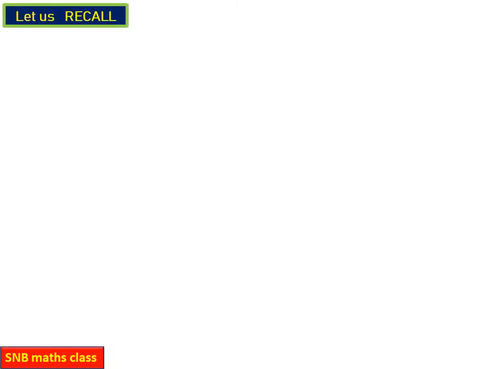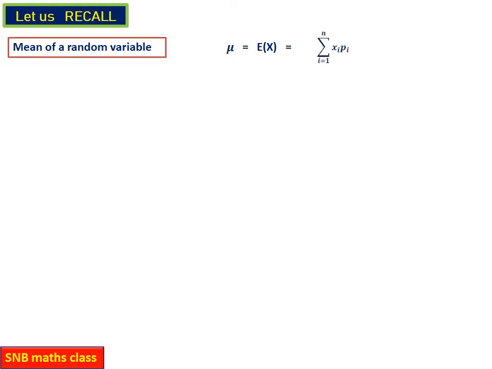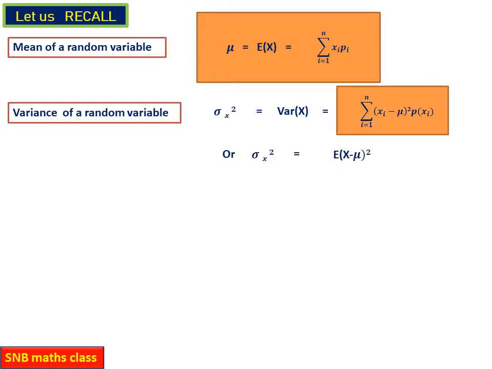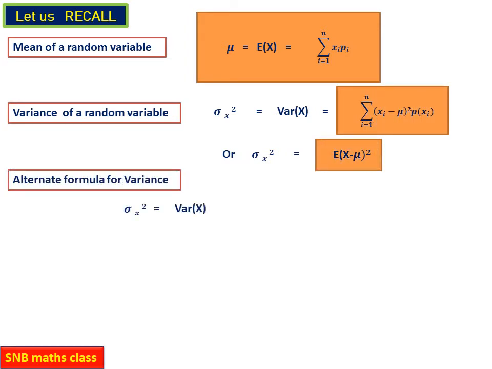So let us recall. Today we have taken, though the concept is very simple, a bit lengthy lesson. So let us recall the mean of the random variable. This is the formula, mu equal to E of x equal to sigma xi pi. This you have to remember, one important formula. Variance of the random variable, sigma x square equal to sigma xi minus mu the whole square into p of xi, or sigma x square equal to E of x minus mu whole square. This is another formula.